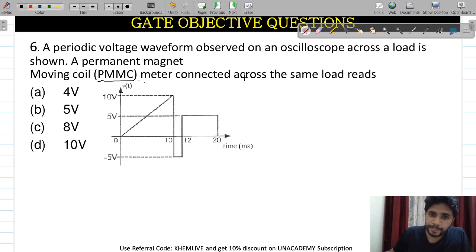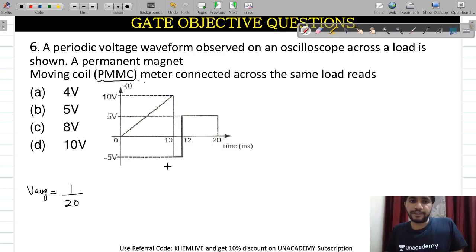So simply, V average will be equal to 1 divided by 20. Why 20?